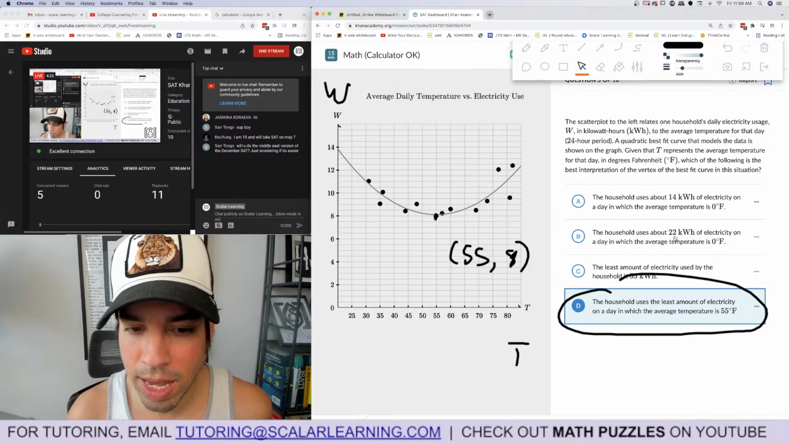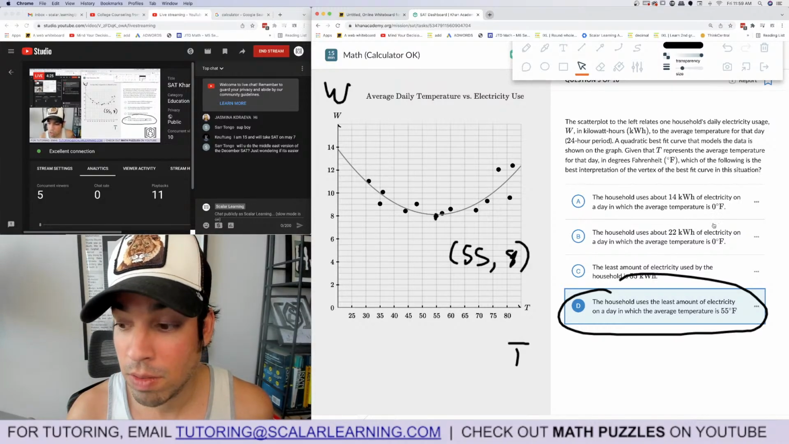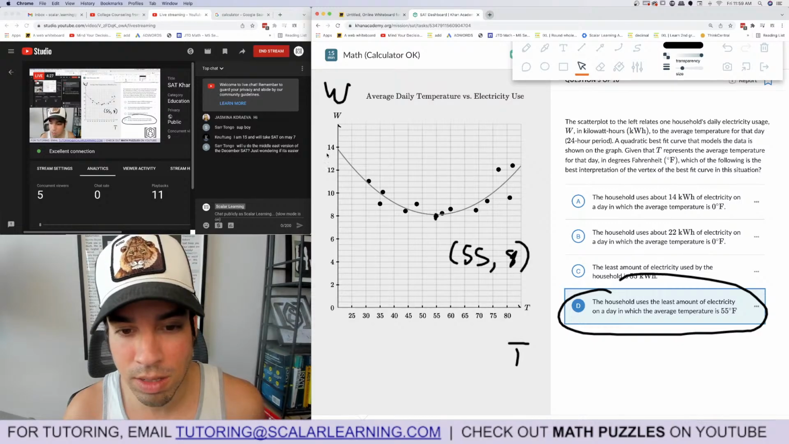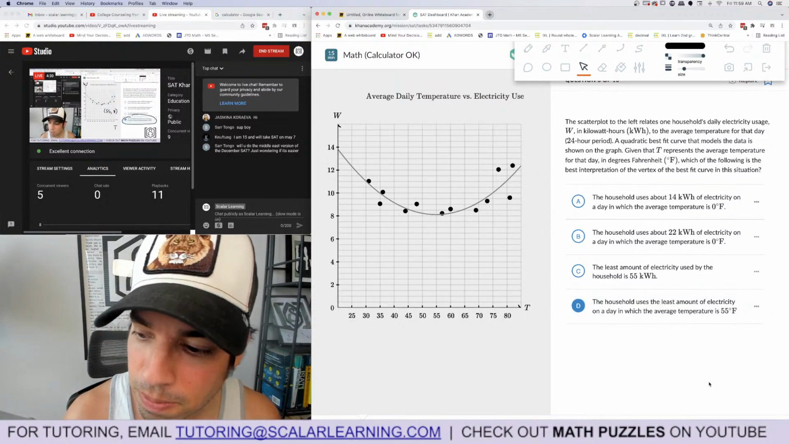That doesn't make sense. I don't even know. That value's not even on there. This value, the y-intercept, it's not the vertex. All right.